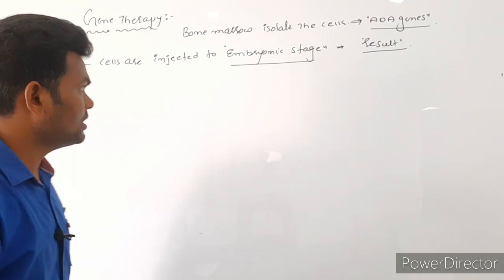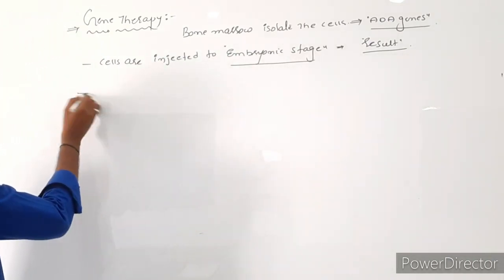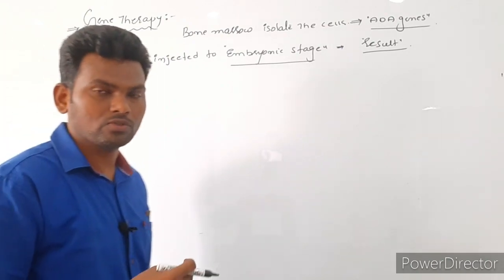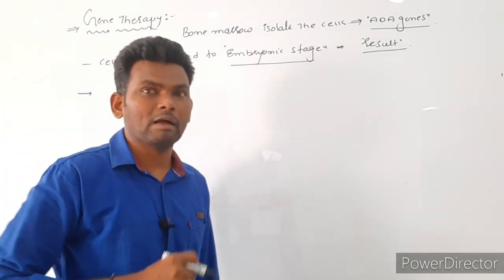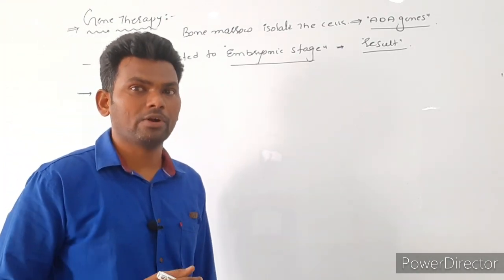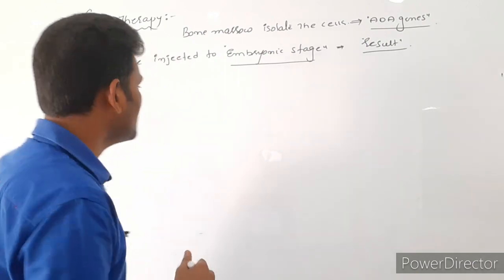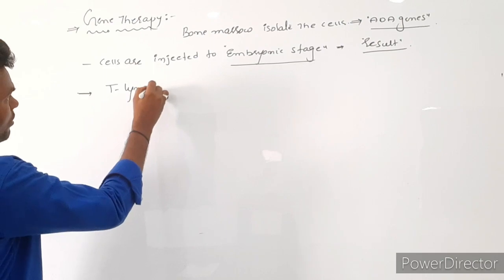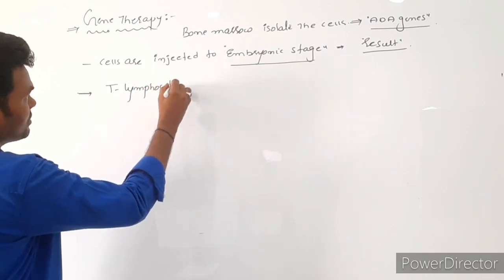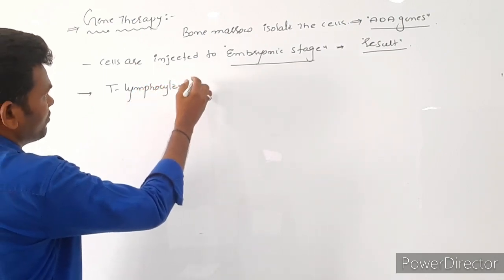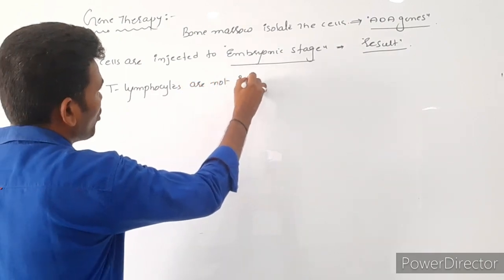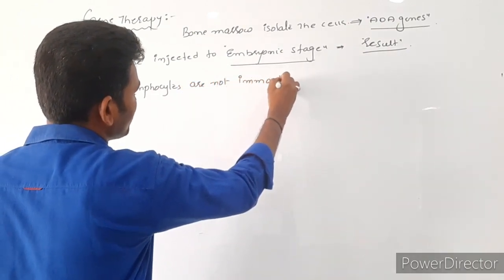Okay. The question here is, in the first case, why is the disease not cured if we insert the T lymphocytes into somatic cells as well as gametic cells? Why is the disease not cured exactly? The reason is T lymphocytes are not immortal cells.